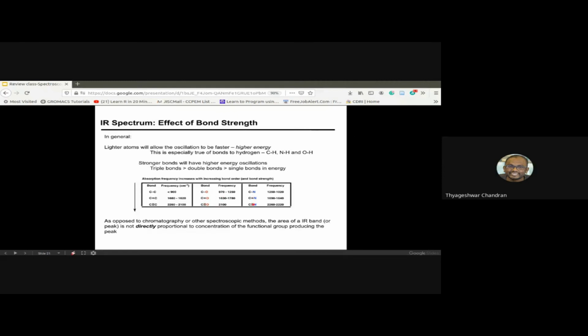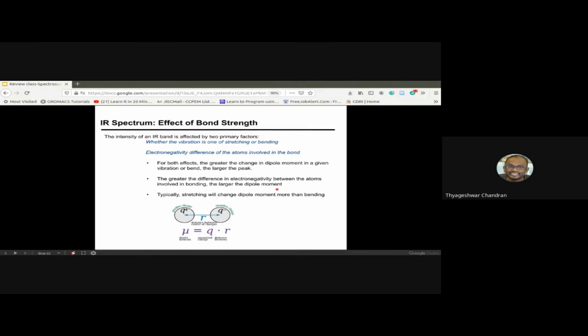So the assumption is that, as opposed to chromatography and other spectroscopy methods, the area of the IR band is not directly proportional to the concentration of the functional groups. This is a very important and valid point. All you can do from IR spectroscopy is figure out what different functional groups are present in the molecule. That's it. You cannot get the concentration as you can with UV-visible and other spectroscopy methods.